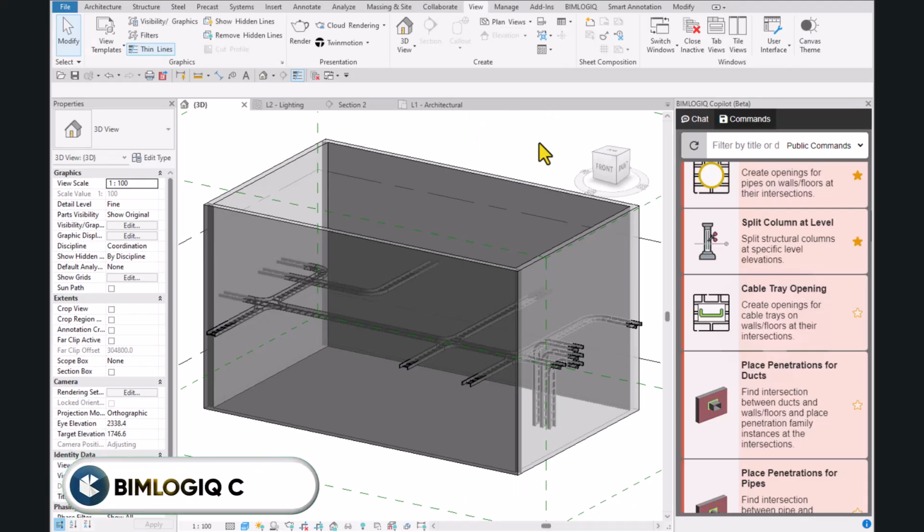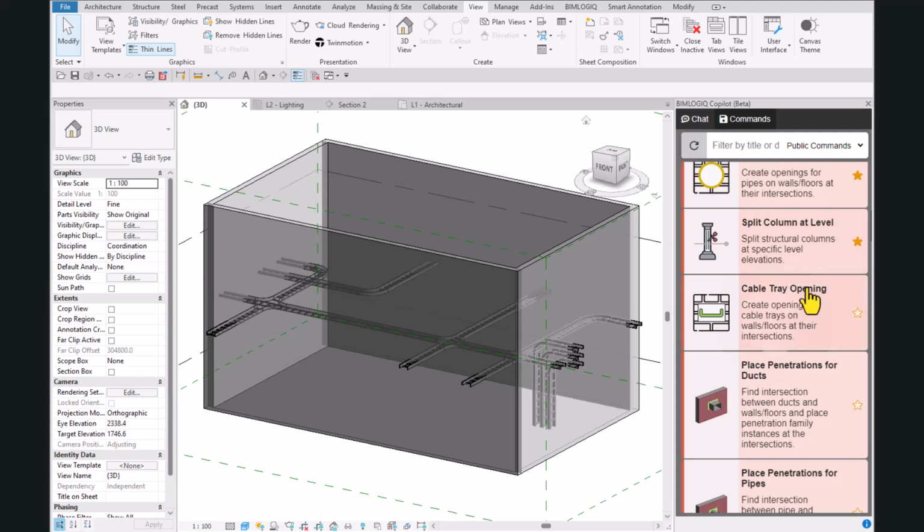Hello! In this video, we will show you how to use the BIMLOGIQ public command Cable Tray Opening. This command automatically creates openings where cable trays intersect with walls and floors.